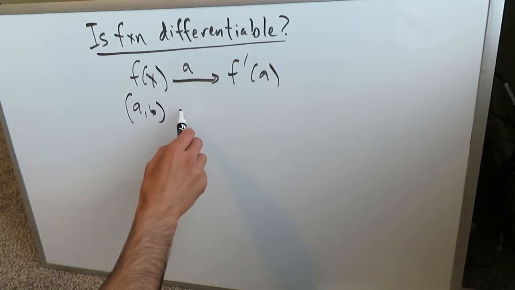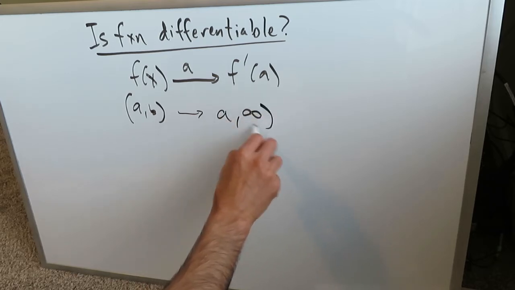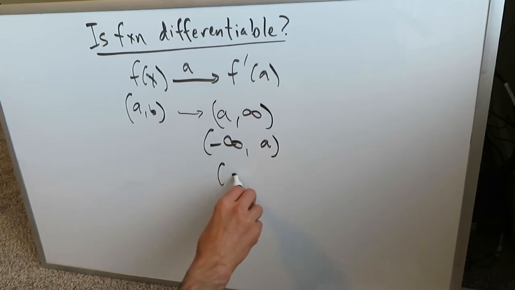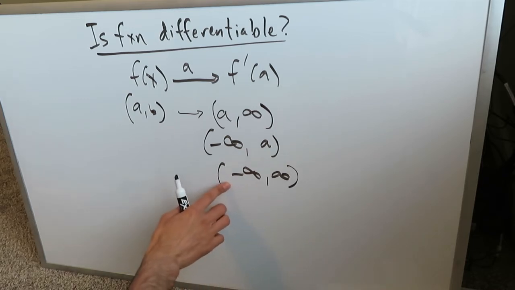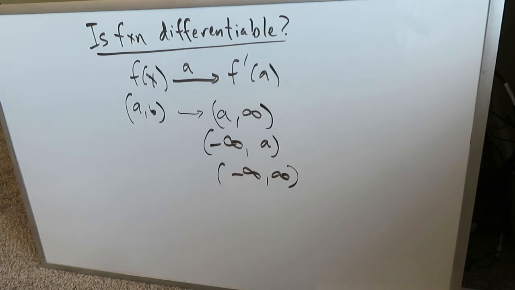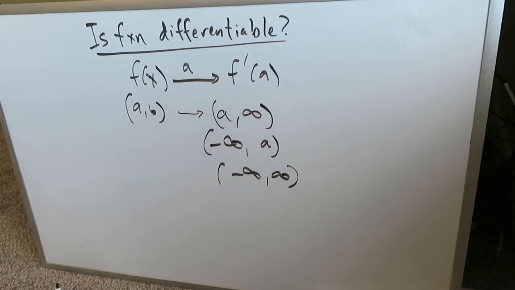If you're looking at an interval (a, b), the interval can be split up into several parts. You can be looking at a up to infinity. You can also be looking at minus infinity up to the point a. You can also be looking at an interval represented by minus infinity comma infinity, like the interval for a trigonometric graph such as sine. It has a domain of minus infinity to infinity. So a function is differentiable on an interval if at every point on that interval you can calculate a derivative. And a function has a specific derivative at a given point a, and it is differentiable there if at that point a you can actually come up with a derivative.